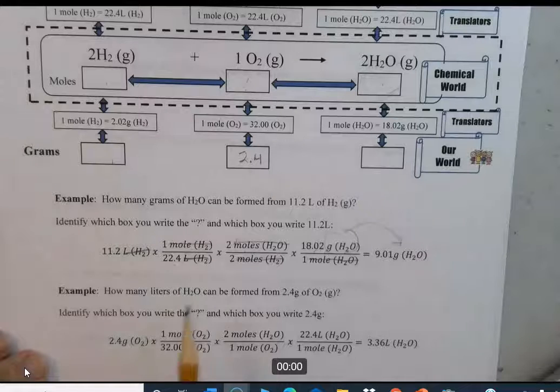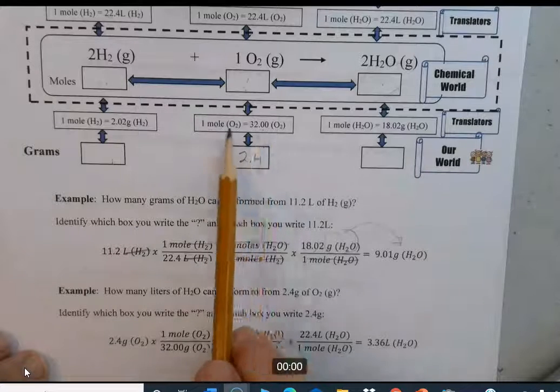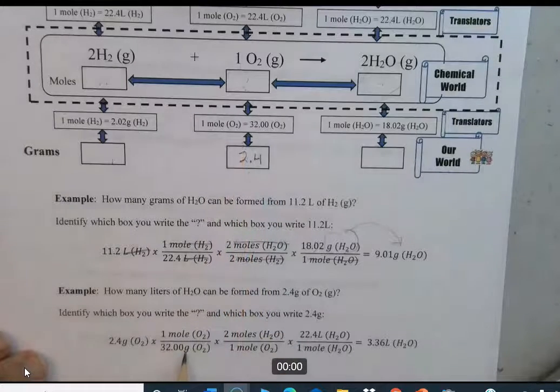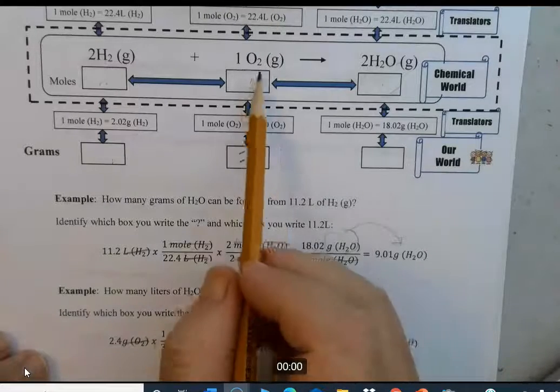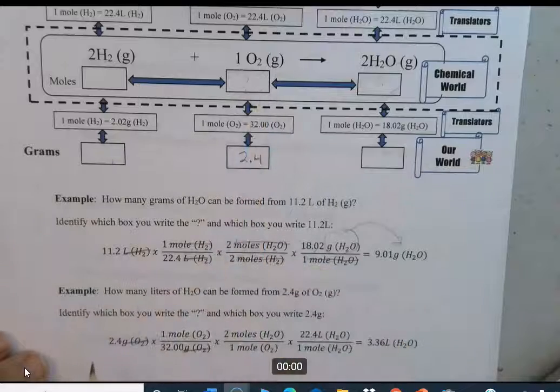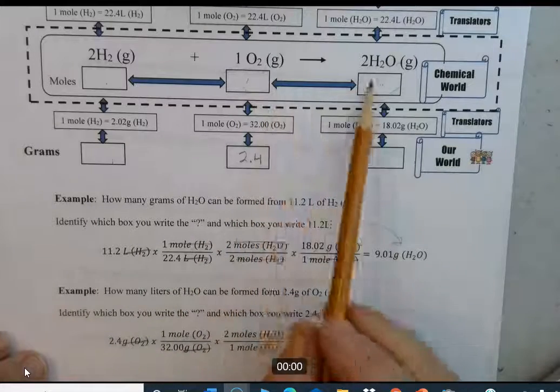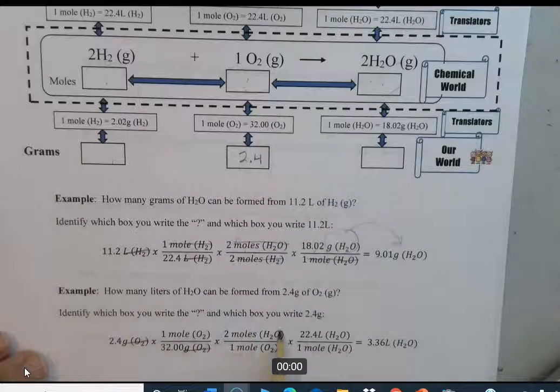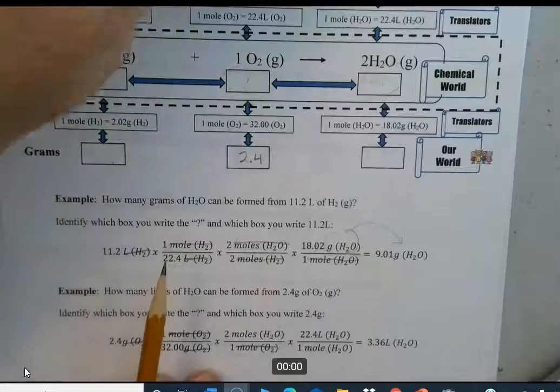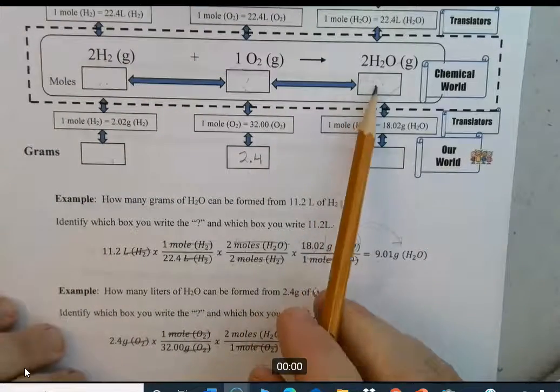Okay, so if you see that down here, 2.4 grams of oxygen right there. Use this molar mass conversion. You need grams of oxygen to cancel out, so it's on the bottom. Cancels with that. Now you have moles of O2. That means you're sitting right here in the moles of O2 box. Now you got to convert between moles of O2 and moles of H2O. There it is right there. 2 moles of H2O over 1 mole of O2. You have to pick the ratio that makes moles of O2 cancel out. Right there. And now finally you're going to go up. It's a little bit off screen, but you're going to go up.